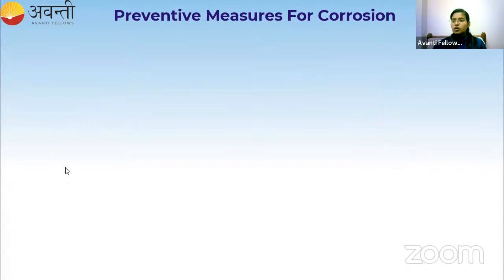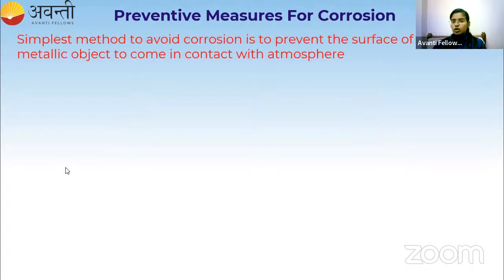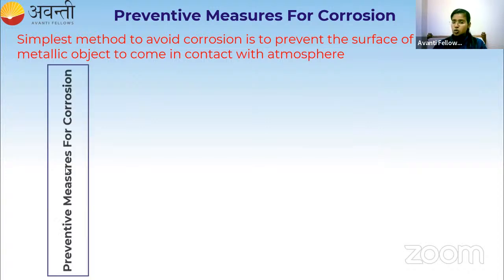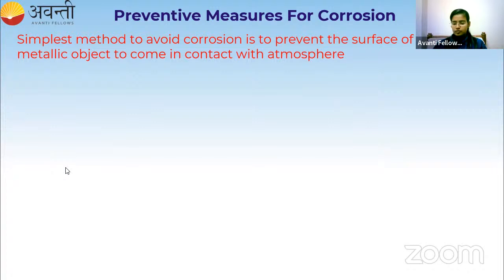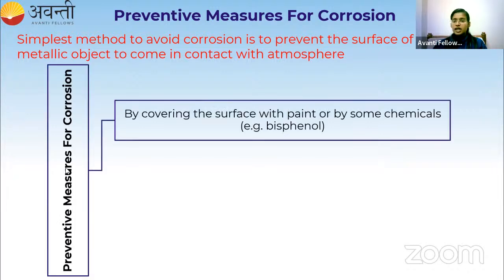Okay. The simplest method to avoid corrosion is to prevent the surface of the metallic object from coming in contact with the atmosphere. So how to prevent that? I am going to give you three measures. The first is covering the surface with paint or some chemicals. The chemical name is important. Here the chemical is bisphenol, given in your book. So you can use bisphenol or you can paint the metal, so that the oxidation can be stopped.